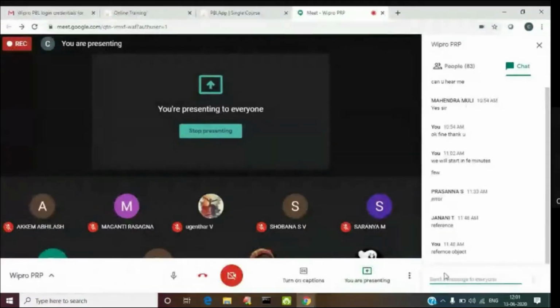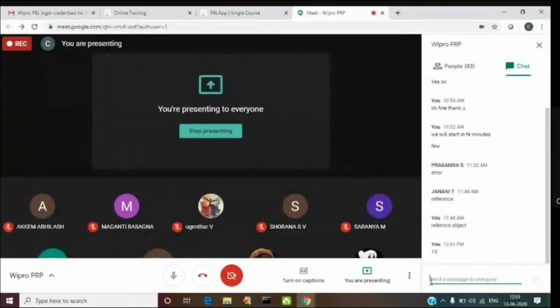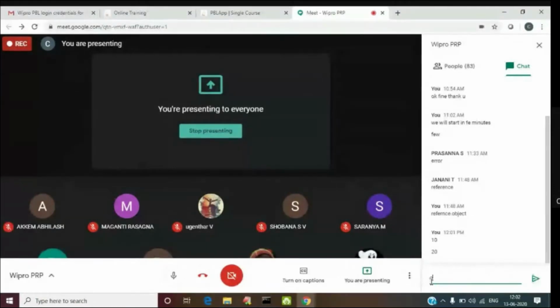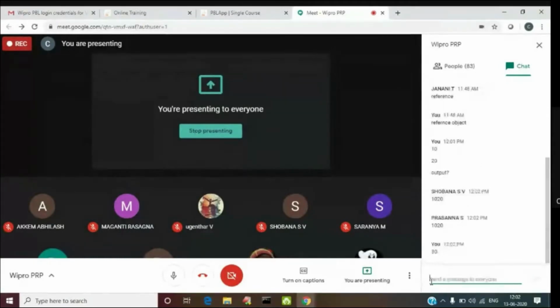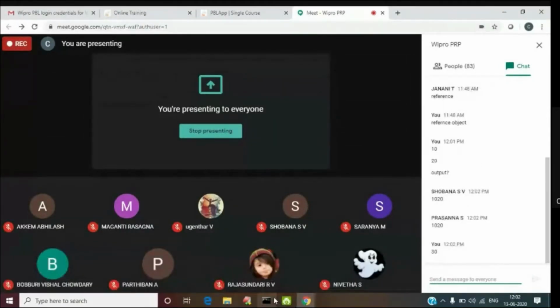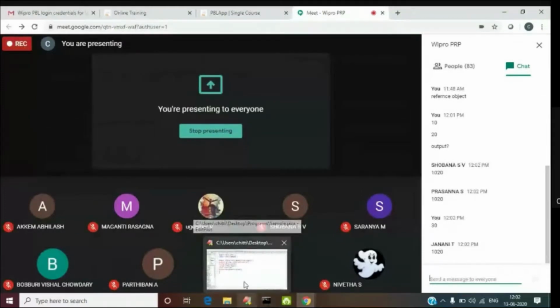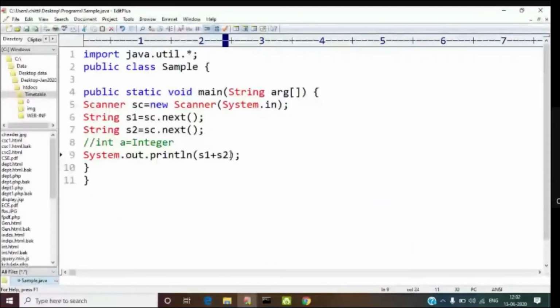Can you guess? I enter a value 10. I enter a value 20. What is my output? Will it be 30? No, it will be 1020, because strings will do automatic concatenation. Whenever you are directly reading and printing the values, there are no issues in representing an integer in the form of a string, in the form of characters. But whenever you are performing arithmetic operations, your operations will not work if they are strings. So you need to convert.